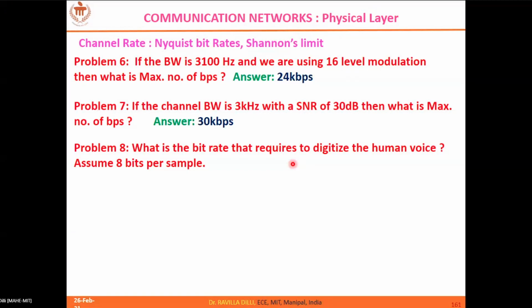Okay, so any other answer? Like 3 kilohertz. Sorry? Human voice frequency is 3 kilohertz. Okay, okay. So any other answer?